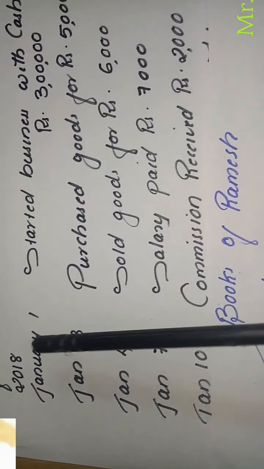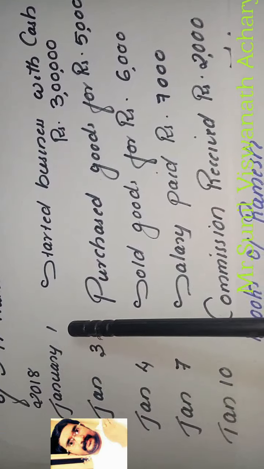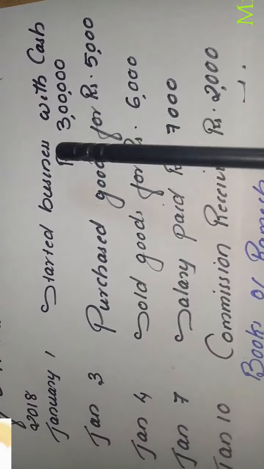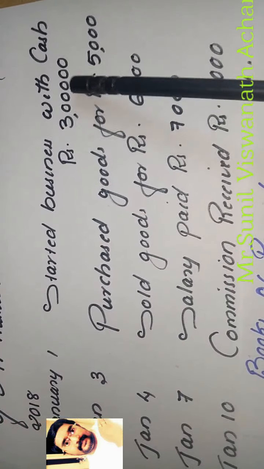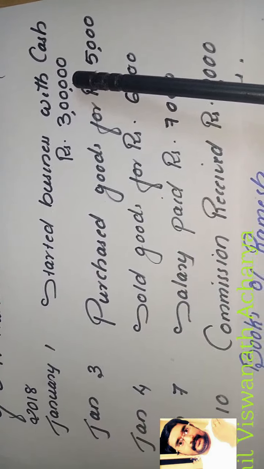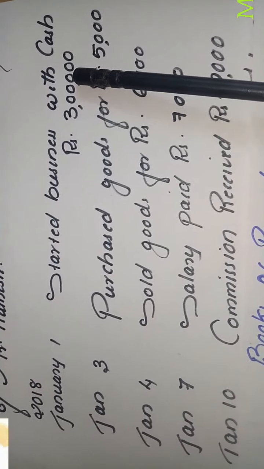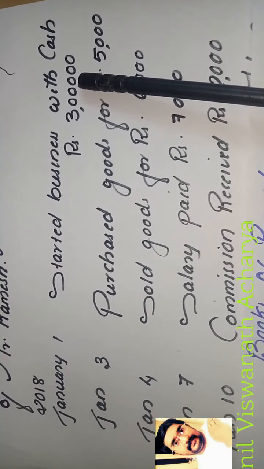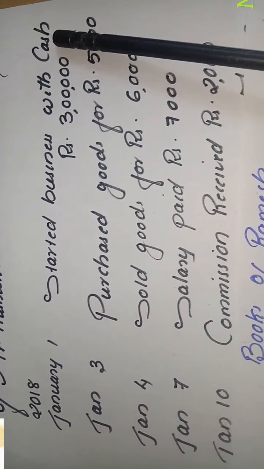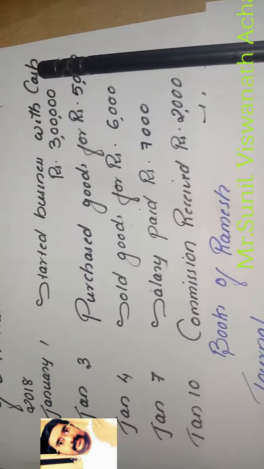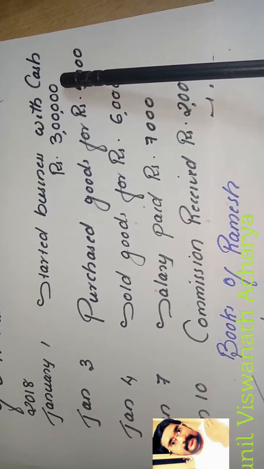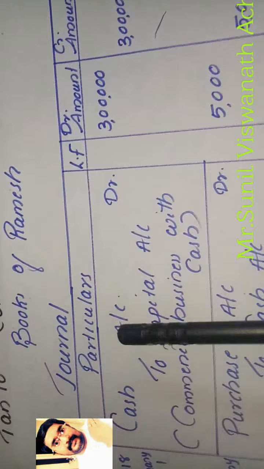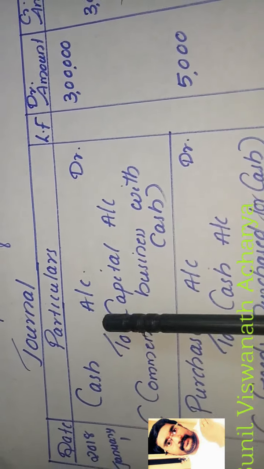First transaction: date is 2018 January 1, started business with cash rupees 3 lakh. So Ramesh started business with cash rupees 3 lakh. That means Ramesh brought 3 lakh rupees cash to the business. This is Ramesh's investment. We know the owner's investment we call capital. So he brought cash, so when recording in the journal, cash is coming, 3 lakh rupees, as well as this is the capital. We know cash is an asset, right? Asset rule you know: when asset increases, we will debit.